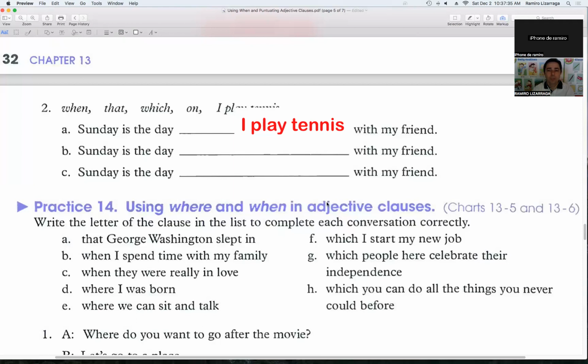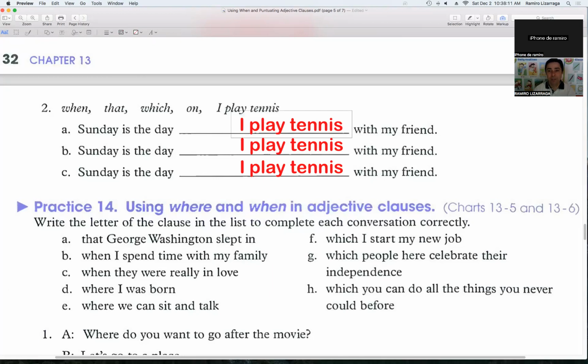Okay, who wants to do the number one? It's pretty easy, right? Saturday is the day. What do you do on Saturday? I can even make you a question, guys, with this. Hey, Anilin, what do you do on Saturday? And then you can answer this to me. Saturday is the day when I take my English course.